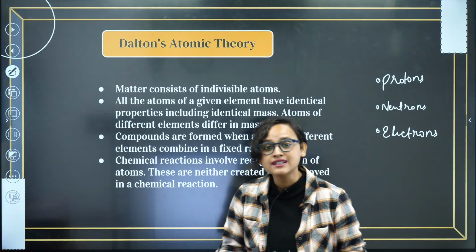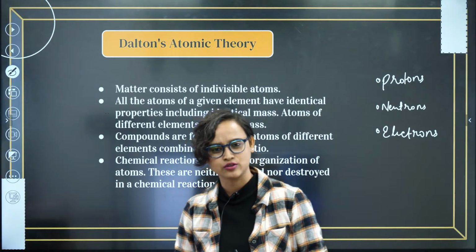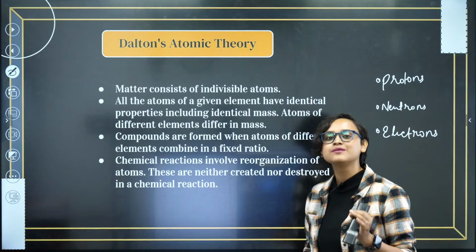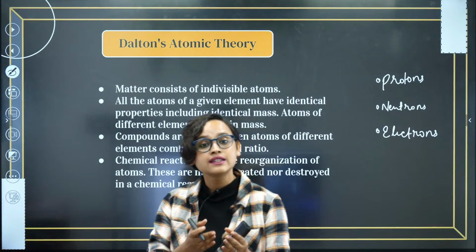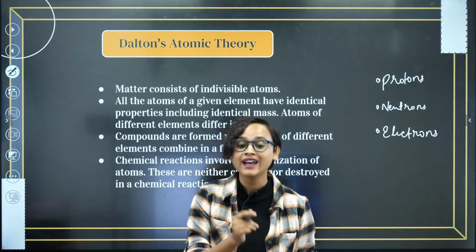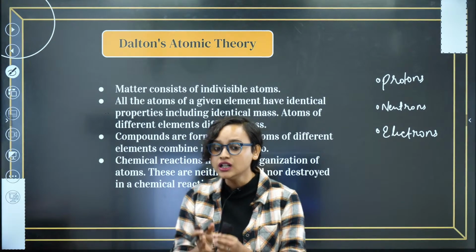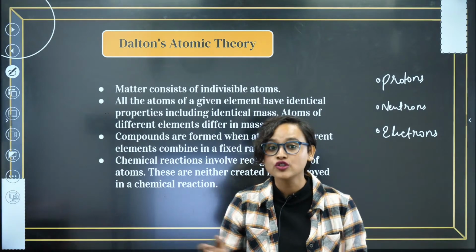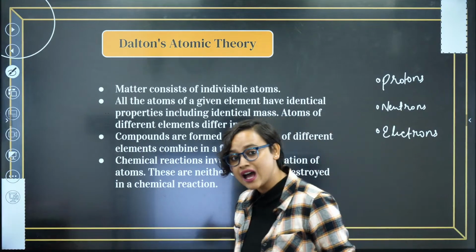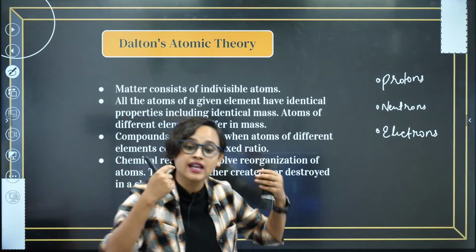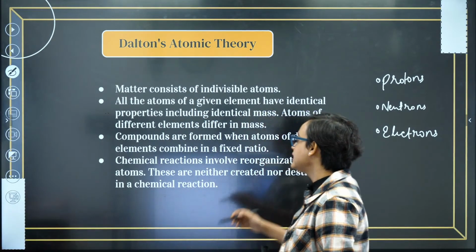Why? Because there is this concept called isotope. Now, what is isotope, my dear students? Isotope is basically when two things have the same atomic number, but they have different mass number. What do they have? Same atomic number, but different mass number. So, you see that oxygen also has isotopes. Carbon also has isotopes, and that is why even the second one was proven wrong later on.